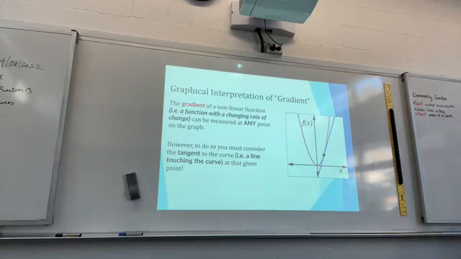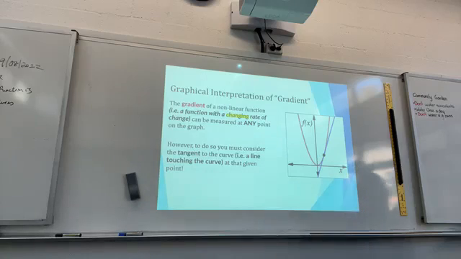interpretation of a gradient. The gradient of a non-linear function, that is a function with a changing rate of change. The word changing is important. So, highlight that. The changing rate of change can be measured at any point on the graph. So let me highlight that information. So what you are thinking of, the gradient is changing all the time. The rate of change is changing all the time.